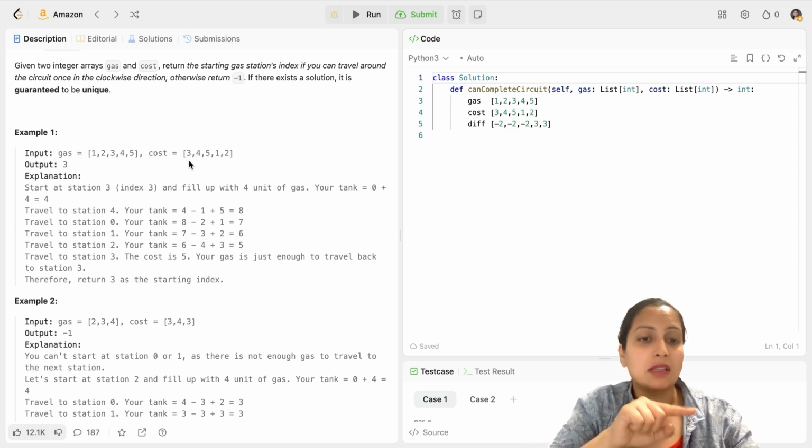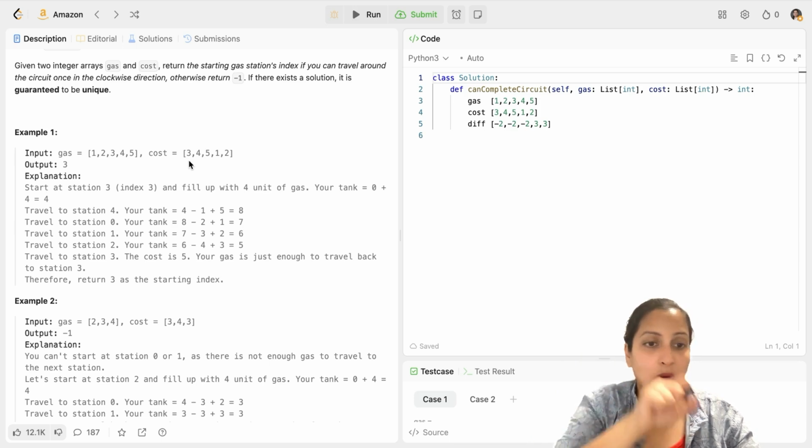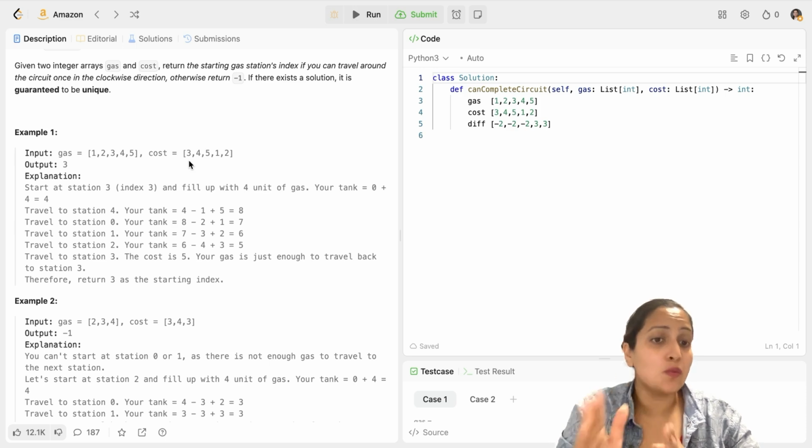So, you have to take the entire clockwise round or circuit around the gas stations, starting from any one gas station, and not run out of gas. That's your question. So, you have to return the starting index of that gas station that makes all of this possible. Okay. So, how to find that gas station?